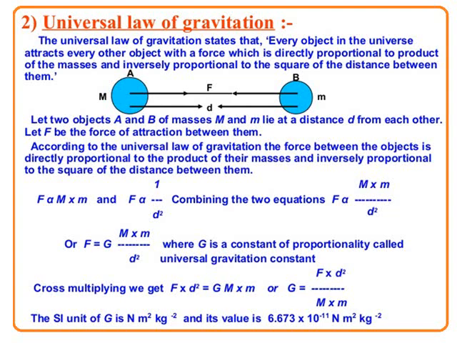So F is directly proportional to M into m. What is directly proportional here? It is a ratio which describes the two quantities.